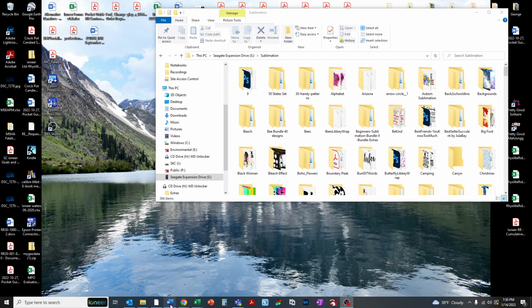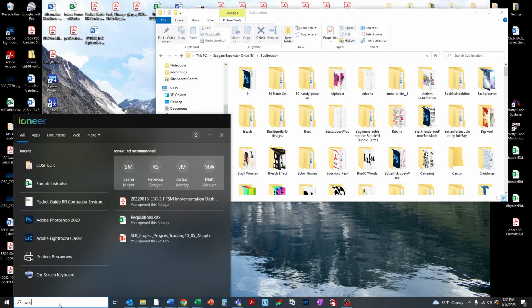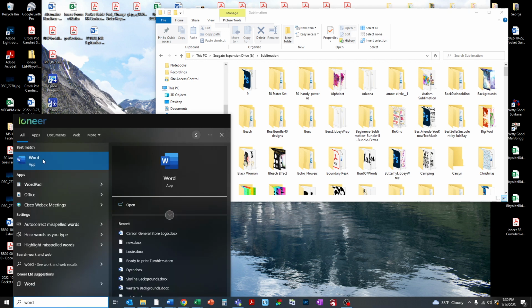I'm going to walk you through setting up backgrounds and graphics for sublimation printing. I use Word, so that's what I'm going to give you instructions on. I have Word in my taskbar down here. That's this blue thing with the W. If you don't have it there, just type in Word here. You can see it shows up right there.